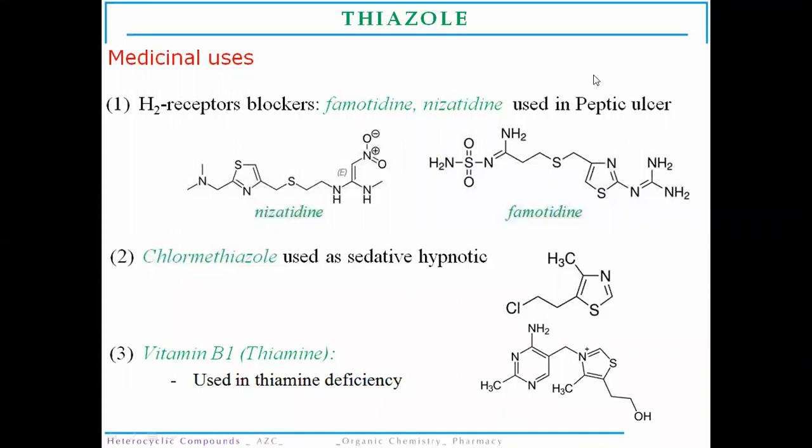If our gastrointestinal lining is hampered due to the release of too much acid in the stomach, the acid release from the H2 receptor will be blocked. For that we use H2 receptor blockers, famotidine and nizatidine, in the treatment of peptic ulcer.